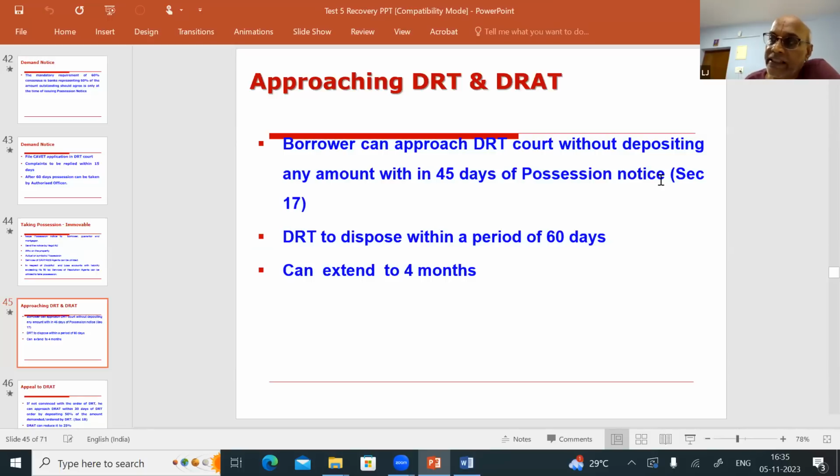Okay, so the DRT has to dispose of the case within 60 days. If the time is not sufficient, DRTs can take another 4 months also. So totally 2 months plus 4 months. Within 6 months, DRT has to dispose of the case. So DRT will dispose on their own had you not applied for caveat application. If you applied for caveat application, they will call you and give an explanation. Then only they will dispose of the case.